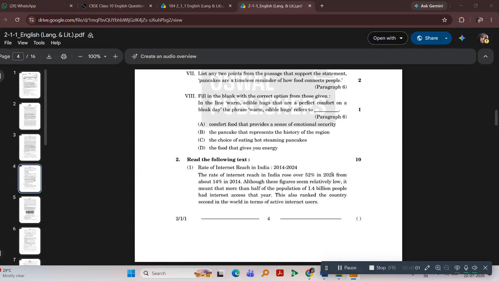Hello everyone, I'm going to discuss the second passage of the question paper 2025 to 2026. It is very complex to go through the whole passage. I expect all of you to read through the passage very well. I'll be discussing the answers of these passages.